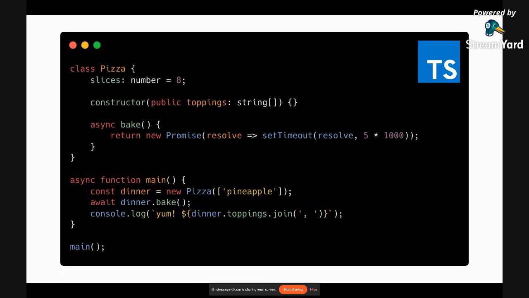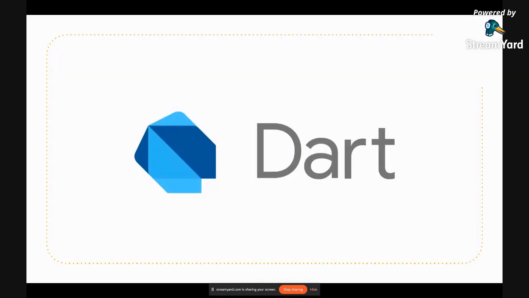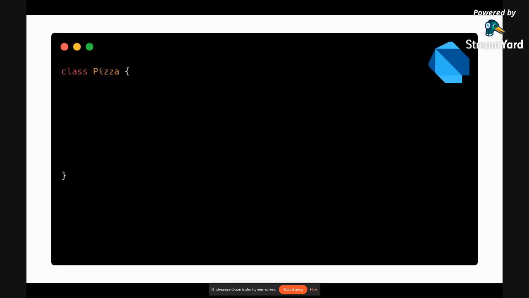Now I'll try to relate it with Dart, and how similar it is. Similarly, you will write class Pizza in Dart.